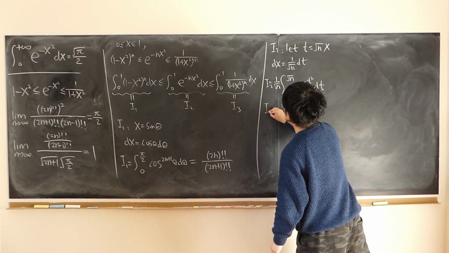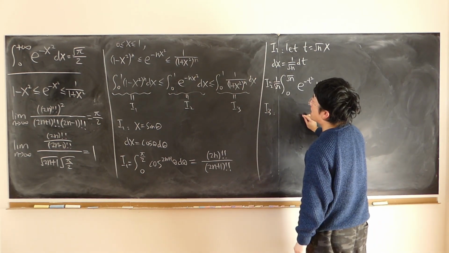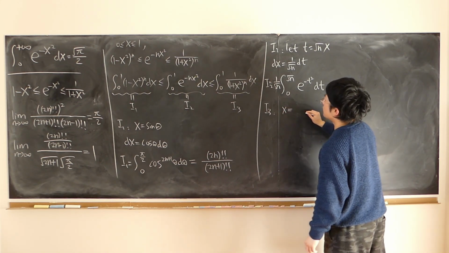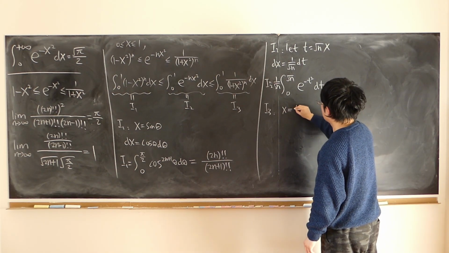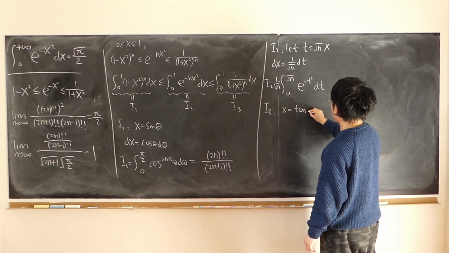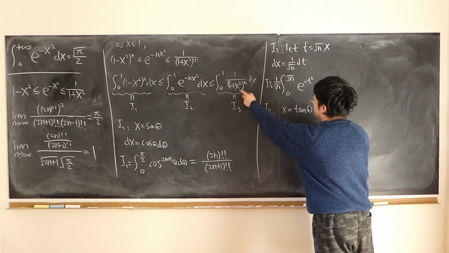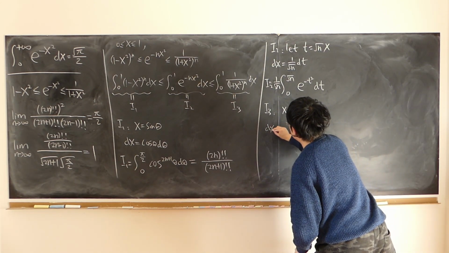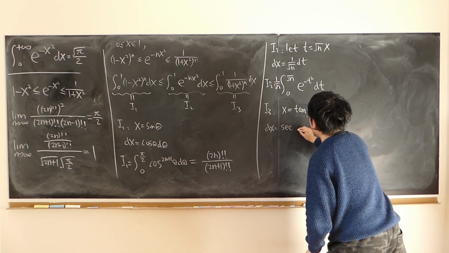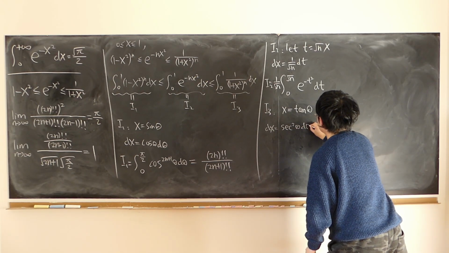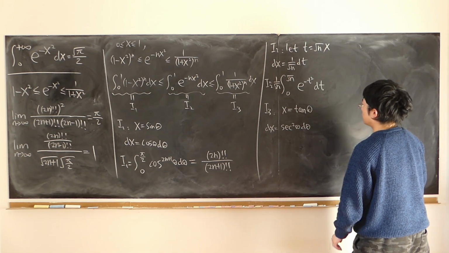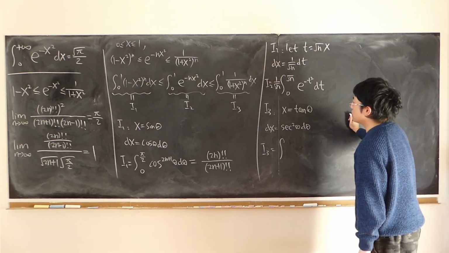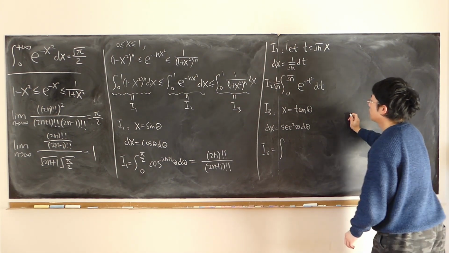Now what is I3? For I3, I let x equal to tangent theta. Every time we see 1 plus x squared, that's our usual substitution. So dx is secant squared theta d theta. Also change the boundaries. When x equals 0, theta equals 0.